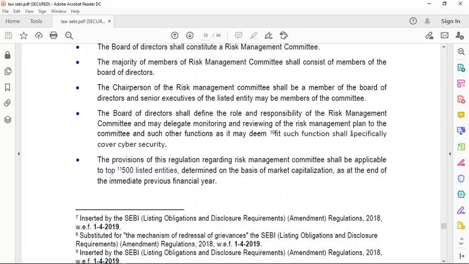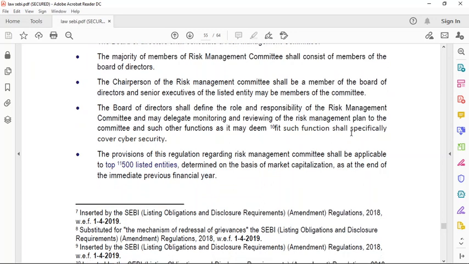Now, the provision of this regulation regarding the Risk Management Committee shall be applicable to the top 500 listed entities determined on the basis of market capitalization as at the end of the immediate previous financial year. So this can be asked in the MCQs. On which entities is there an obligation to form a Risk Management Committee? So this is applicable only to the top 500 listed entities. How will you decide the top 500 listed entities? You will determine this by seeing their market capitalization as at the immediate previous financial year.